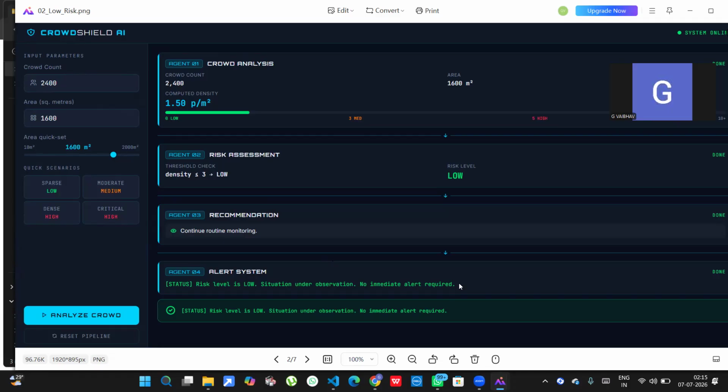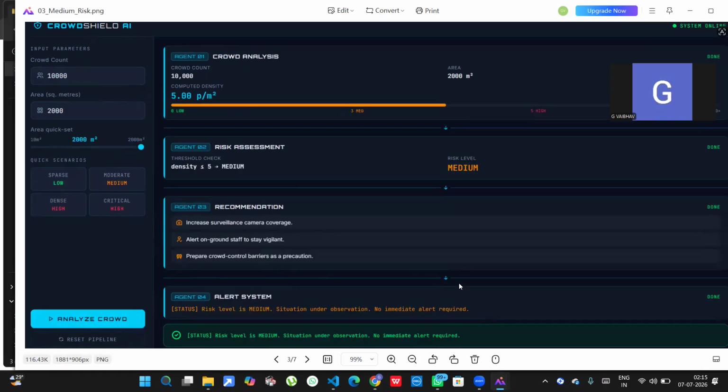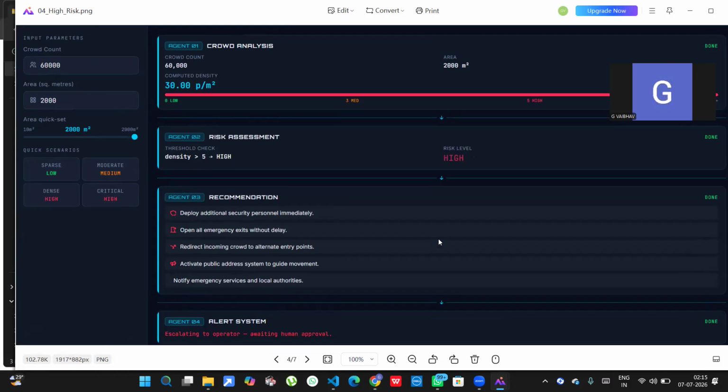Coming to the medium level of risk, here I gave a crowd count of 10,000 and an area of 2000. Here we can see the risk level is medium, and no immediate alert is required. Finally, the high risk scenario. Now click reset pipeline and again give the high risk scenario of 60,000 people in an area of 2000 square meters. Now I click analyze and here we can see a high level of risk.